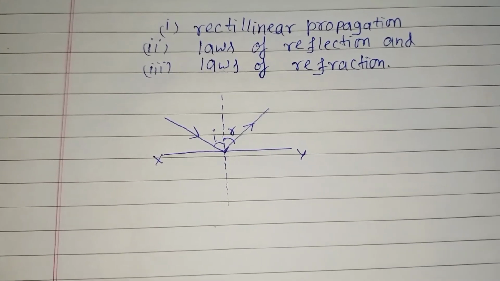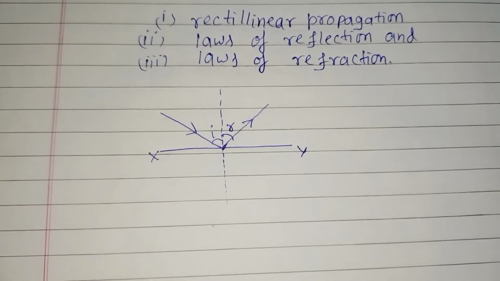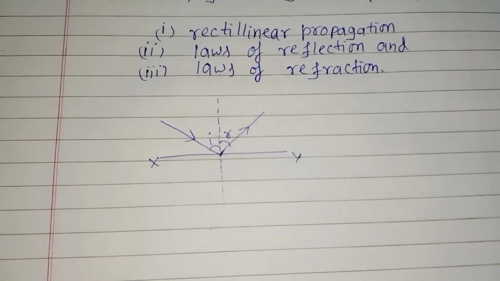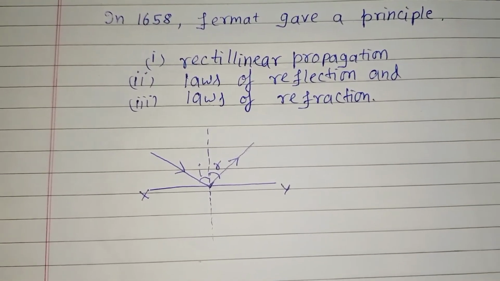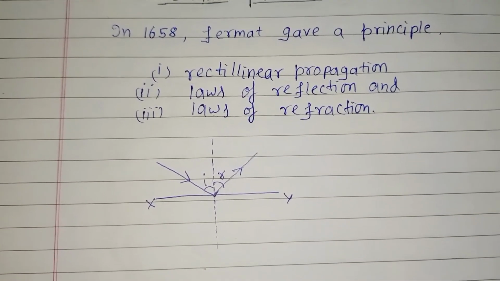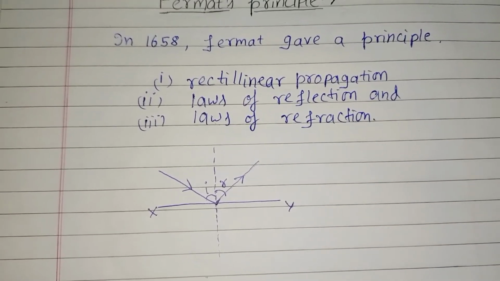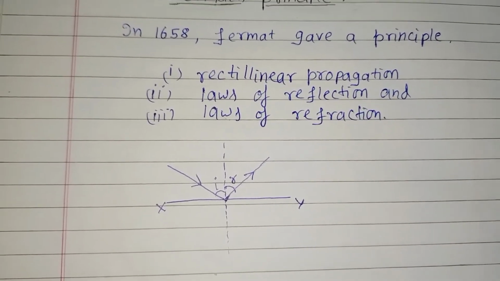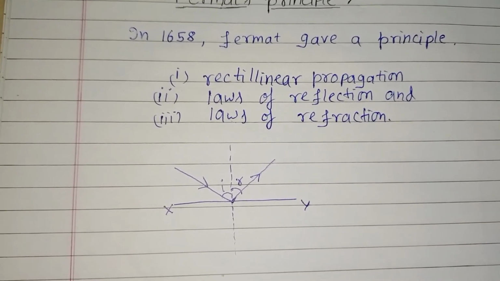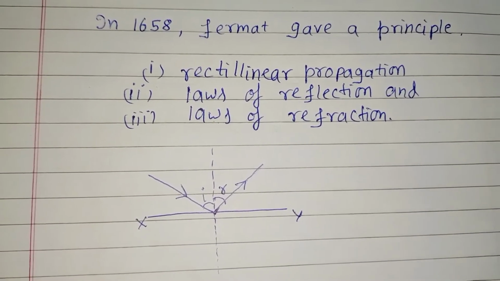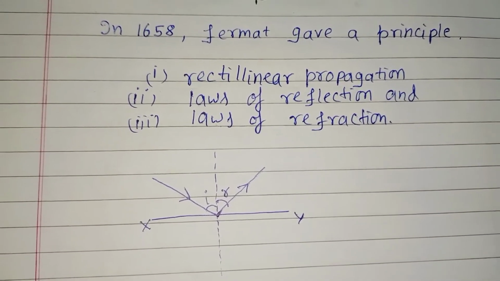So now we will discuss the laws of refraction. The first law of refraction is just similar to the law of reflection. According to the first law of refraction, the incident ray, the refracted ray, and the normal, all these three lines lie on the same plane. It sounds similar to the first law of reflection, but it is a little different. In reflection there was a reflected ray, and in the law of refraction there is a refracted ray.